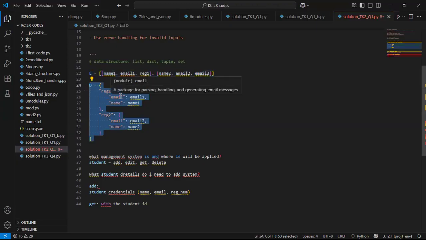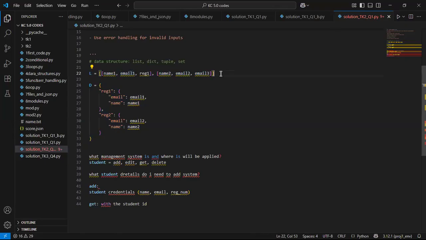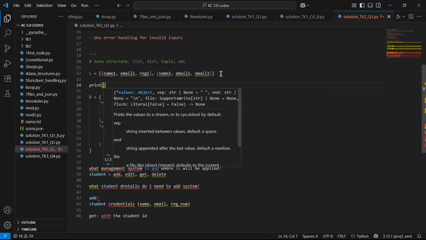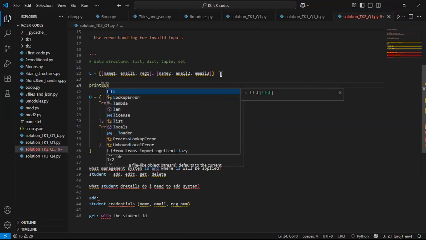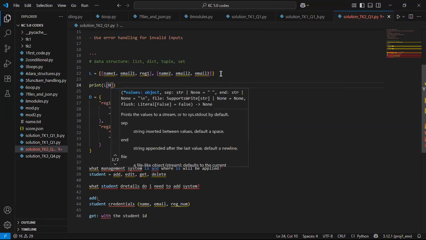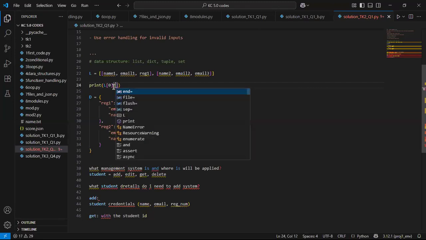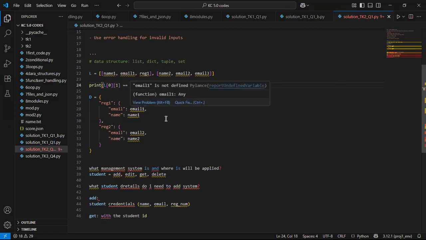Let's assume I want to get a user whose email is email one. Remember, if I should say print L, and then I get the first number, I've not still determined if that element is the email, right? So it's difficult to fetch, because I still have to somehow dive deep again to go and fetch the email, which is one, and then see if it's the same. So it's way too difficult with list, way too complicated.